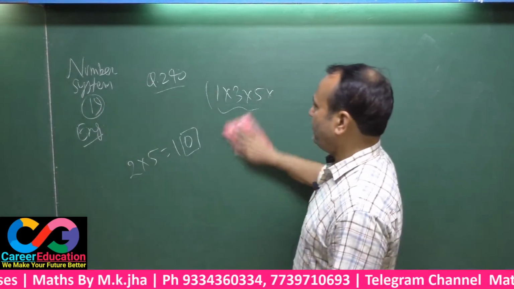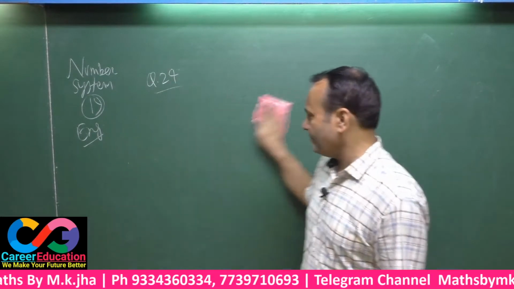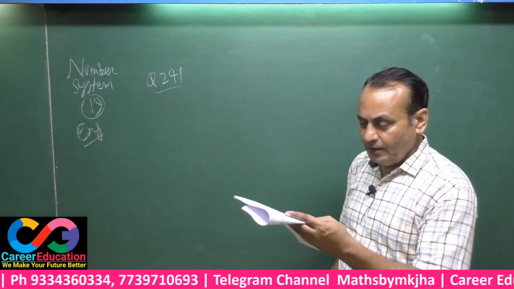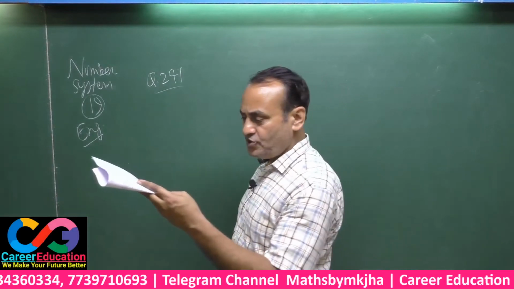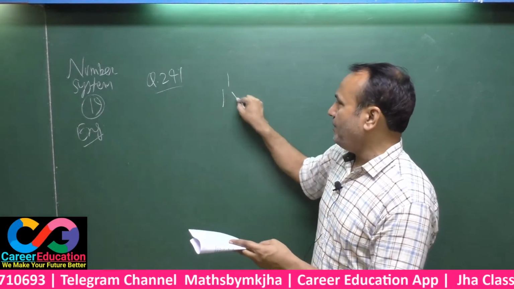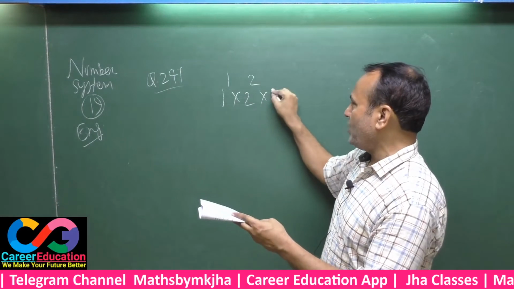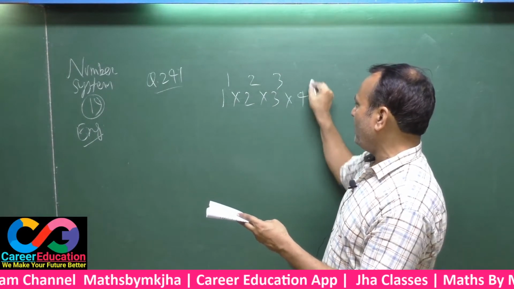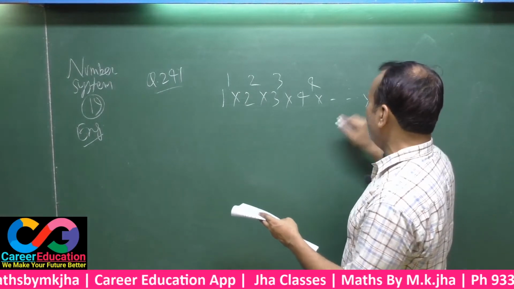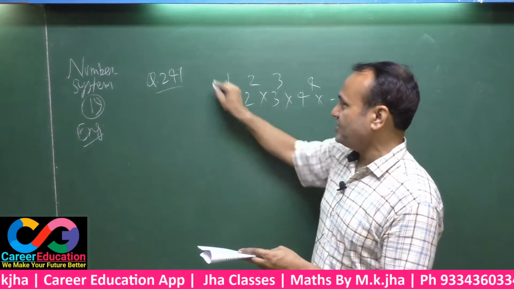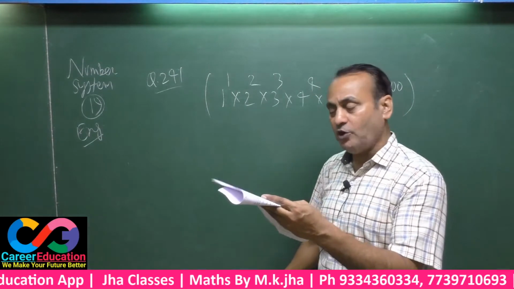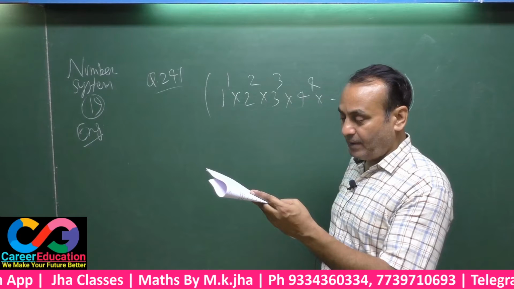Now 241. There is a printing mistake in the question. You have to rectify it first. It should have been 1 power 1, 2 power 2, 3 power 3, 4 power 4, and up to 100 power 100. This is the right set of the question: 1 power 1, 2 power 2, 3 power 3, 4 power 4, and up to 100 power 100.